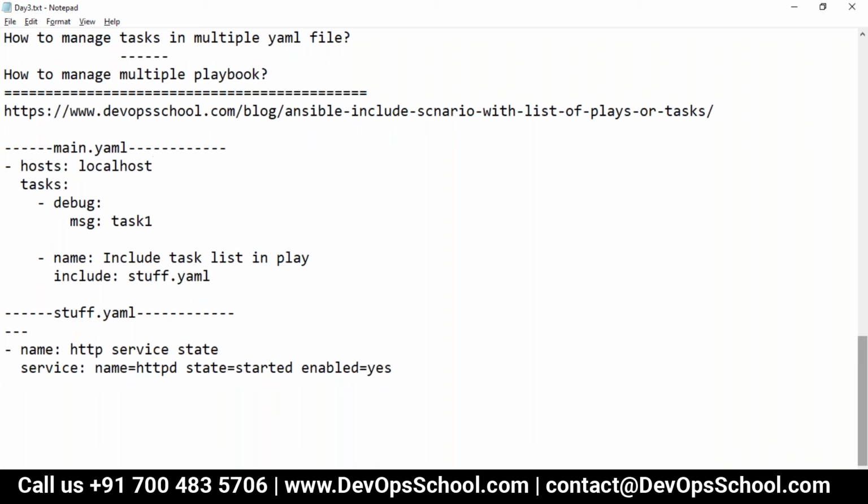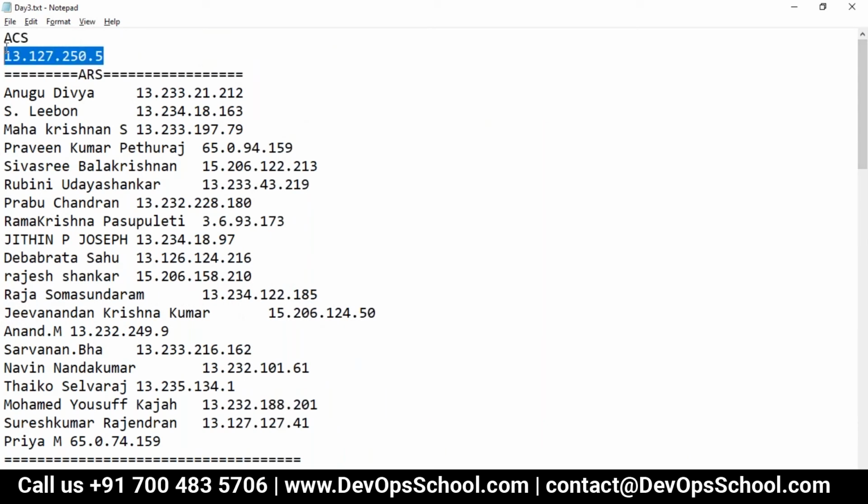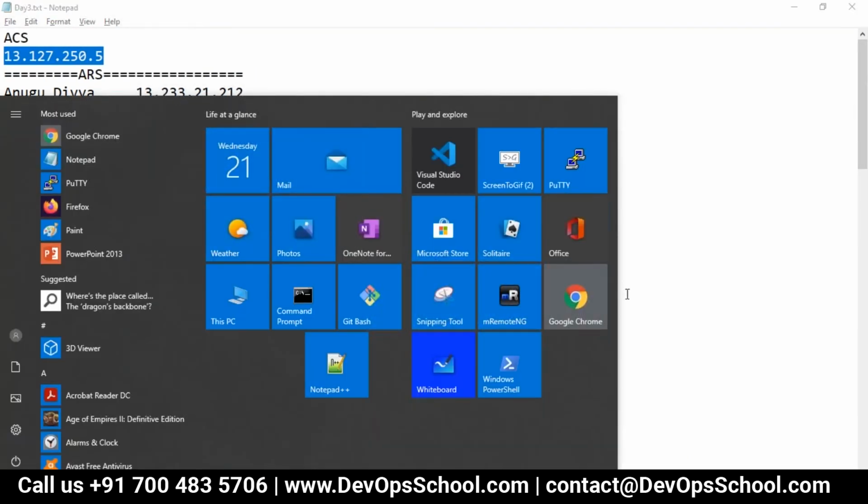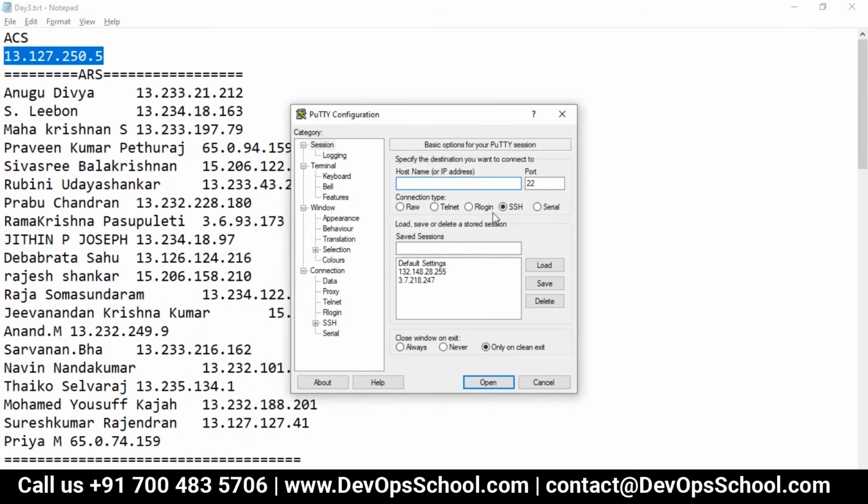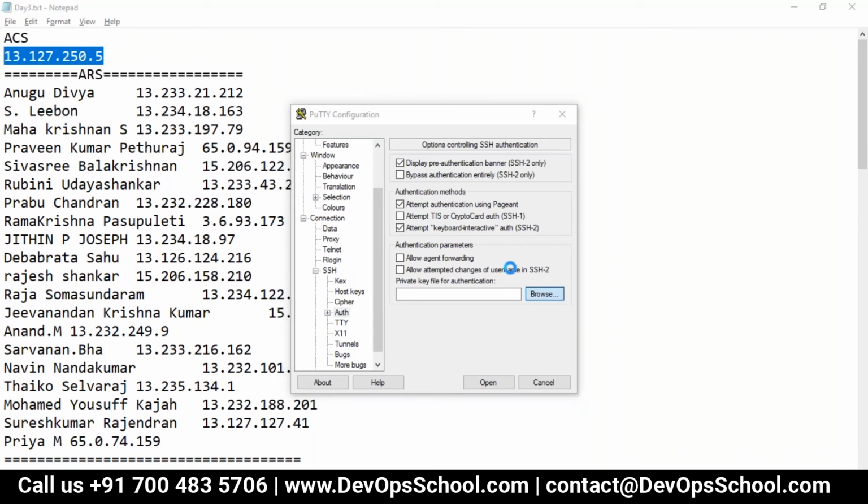That means it will include run in the local host. So guys, let me go to the ACS. This is the ACS for the day for all of us. Okay, all of us. The IP address and all I have given assigned already.